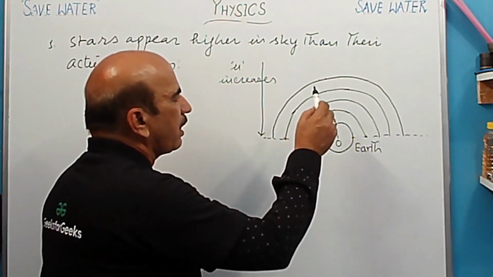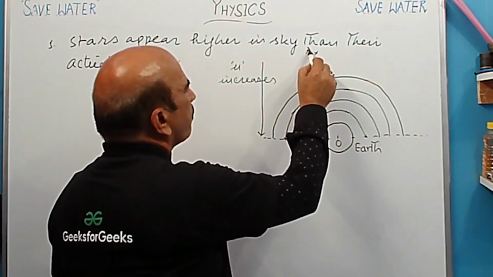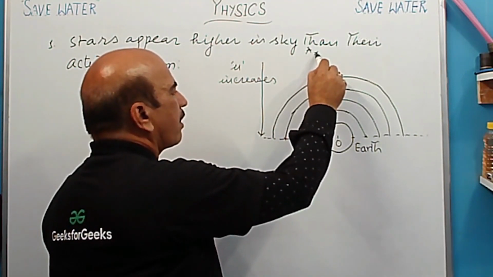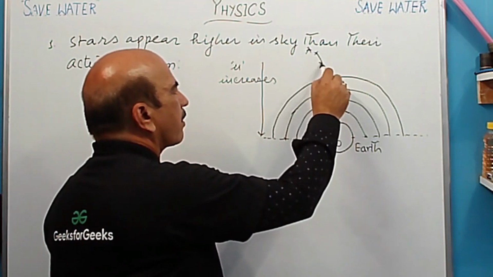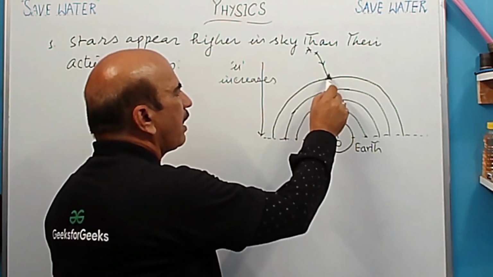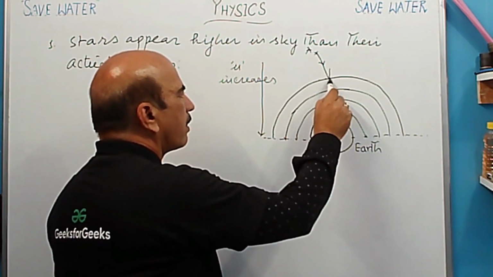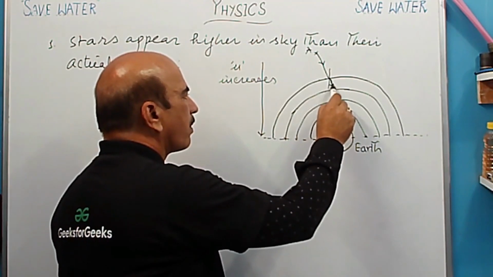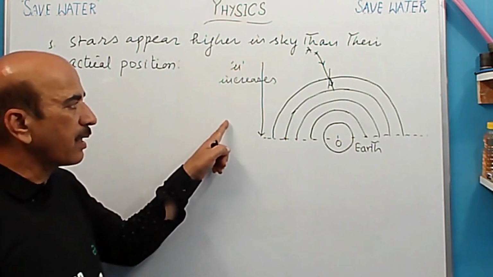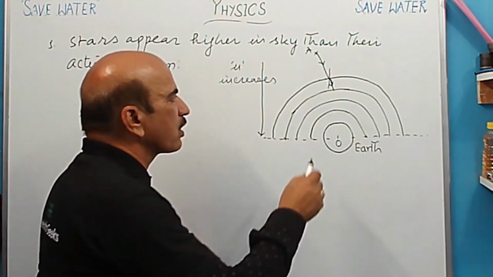So now let's draw the diagram. Here is a star, and this is the actual position of the star, A. The light will come from here and strike here, entering the atmosphere. Then what will happen? It will bend. This is the normal here. It will bend, because mu is increasing. Here it is denser than this, so it will bend towards the normal.